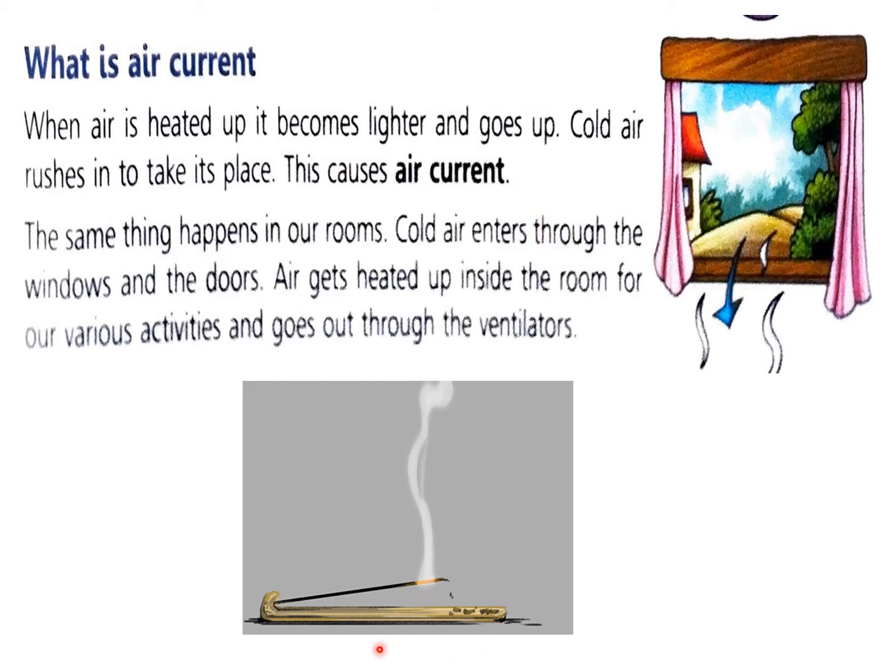Now here you can see this incense stick, how the smoke is going up. Why is it going up? Because it is hot and light. So it will always go straight up. You can see the incense stick is lying on the ground, but still the smoke, instead of going this side, is going upwards, because the smoke is lighter due to the hot air and then it will go up.